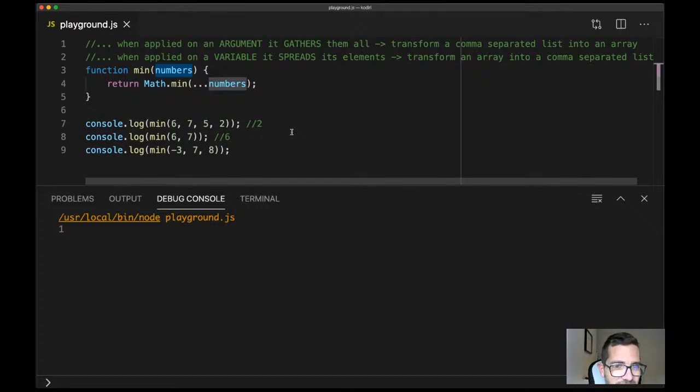It's just a list of arguments. It's a list. No, what type of data? Is it a string? Is it a boolean? Is it an array? Is it a number? Is it a function? What type of data is numbers? That's numbers at the moment. Numbers.